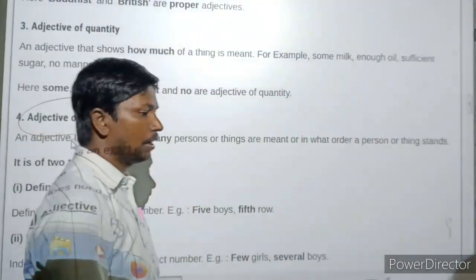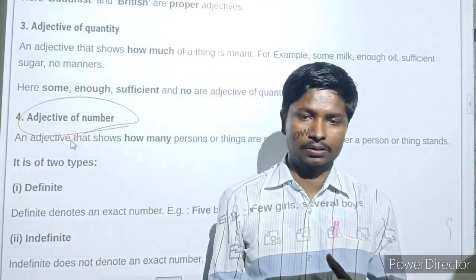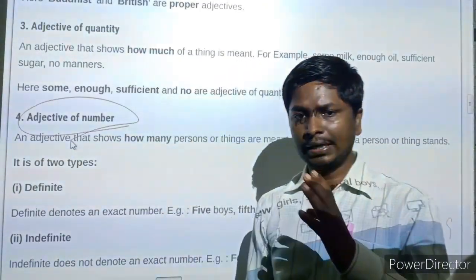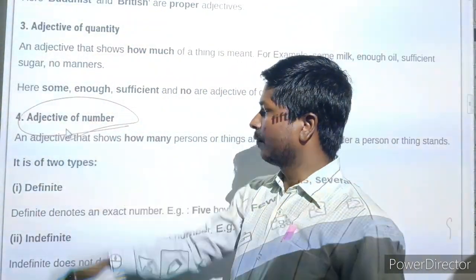How many bananas do you have? I have 12 bananas. 12 is the number. That is adjective of number.